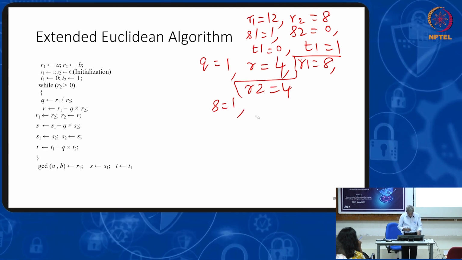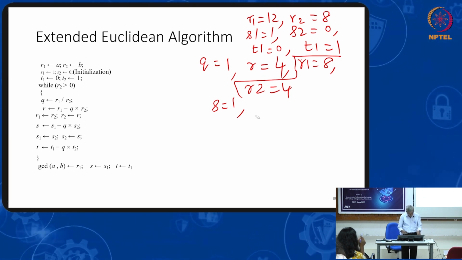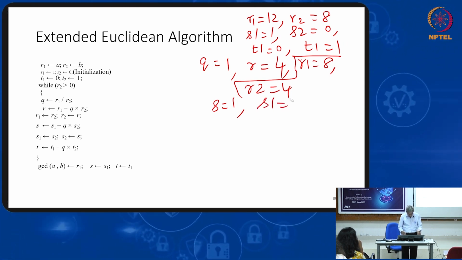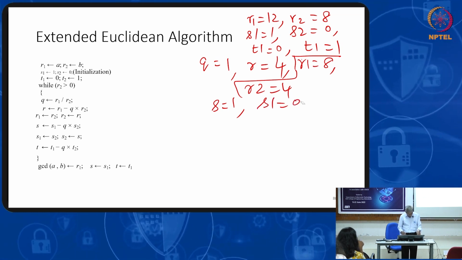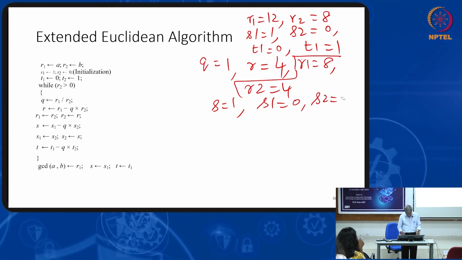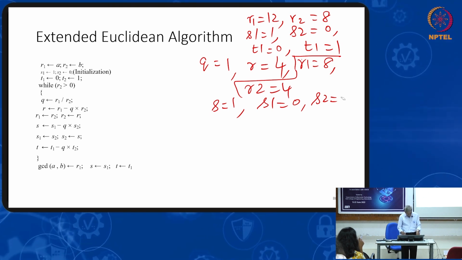S equal to S1. S1 is 1 minus Q S2. S2 is 0, so Q S2 is 0. S1 equal to S2, so previous S2, it is 0. S2 equal to S, so S is assigned to S2.